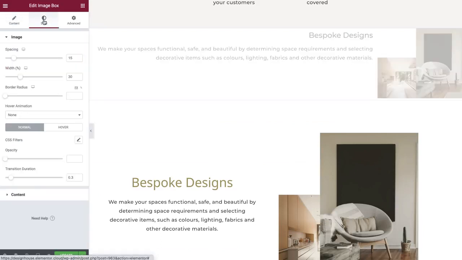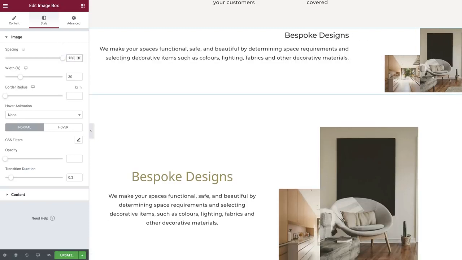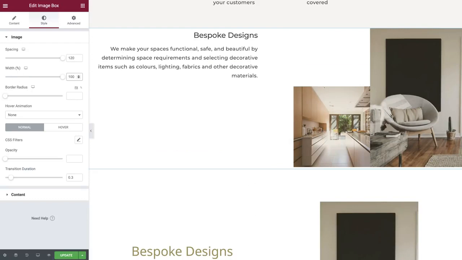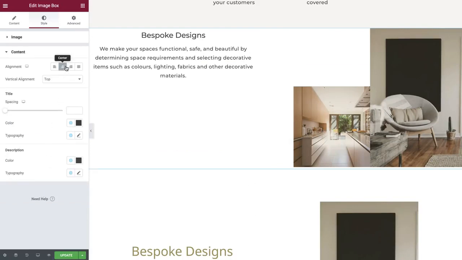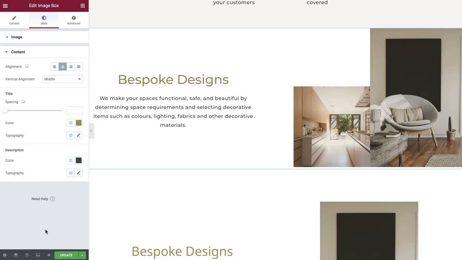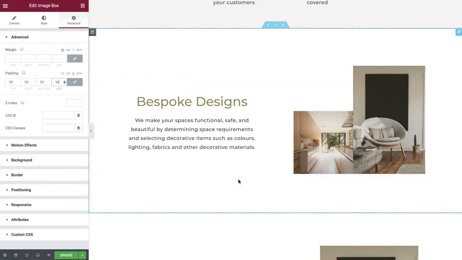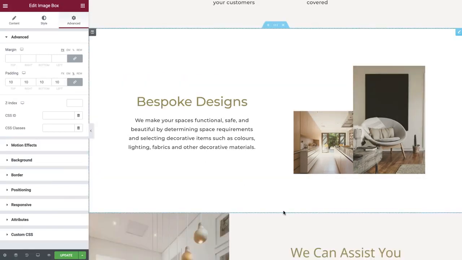In Style, let's make some customizations. Set the spacing between our elements and increase the size of the image. Under Content, align the text to the center horizontally and vertically. Next, set the global colors and fonts of your choice. In the Advanced tab, set some padding to the widget. And we are done optimizing the section with less assets.